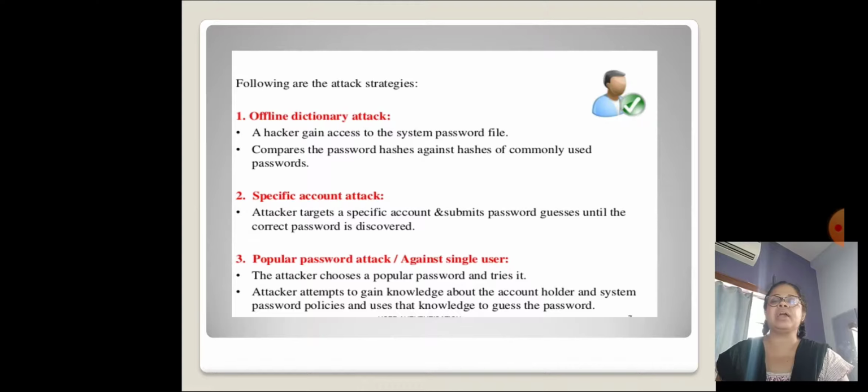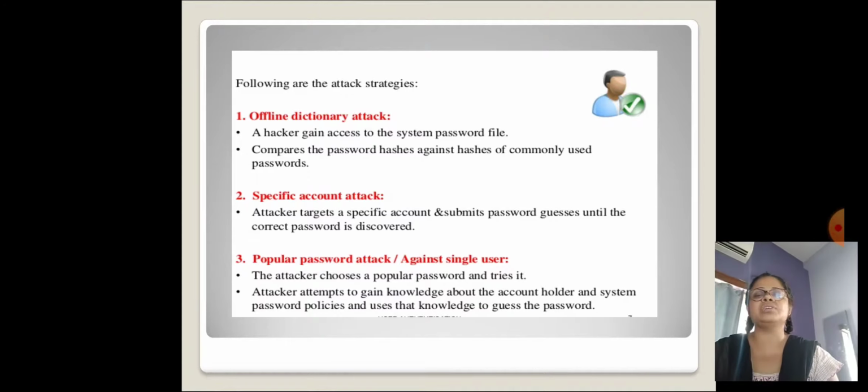Specific account attack. The attacker targets a specific account and submits password guesses until the correct password is discovered. Popular password attack or attack against a single user. The attacker chooses a popular password and tries it. The attacker attempts to gain knowledge about the account holder and system password policy and uses that knowledge to gain the password.